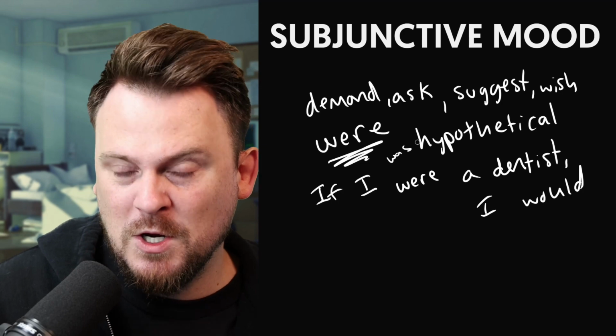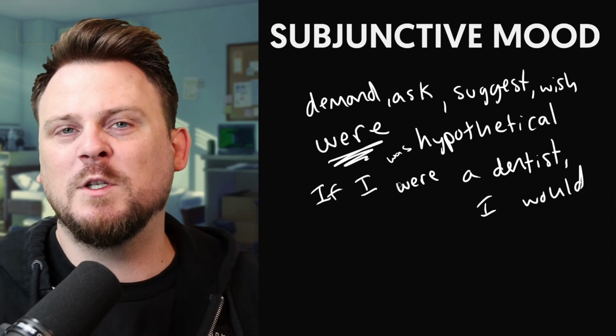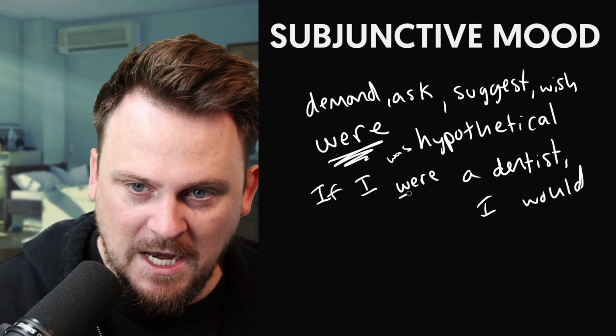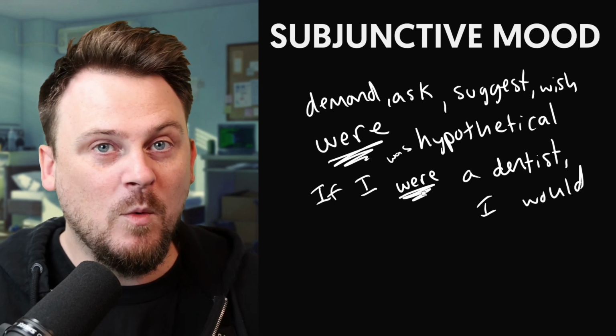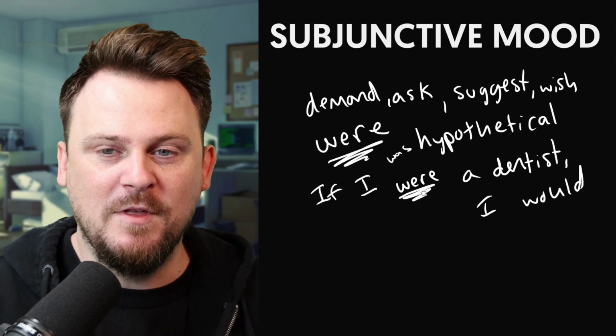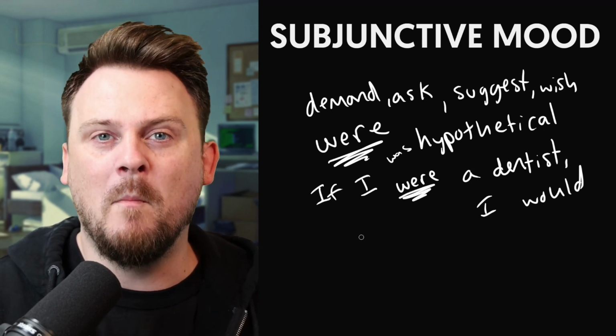Yeah, that's usually correct. Okay, but again, we're pushing it away a little bit. We're speaking hypothetically. And so, once again, it should be were to let everyone know, hey, this is subjunctive mood. Hey, this is hypothetical. So this is almost a way to mark it.